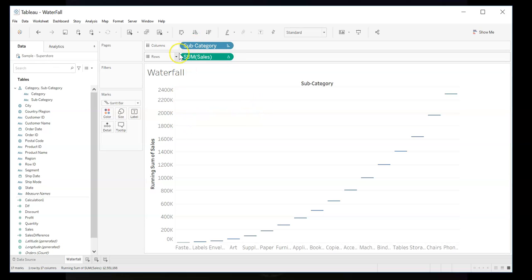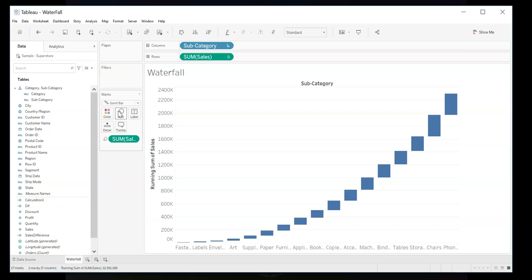So subcategory, bring the sales over. We sorted it twice to get it the right direction, did the running total, and now we drag the difference into the size spot, and abracadabra, we have a waterfall chart.